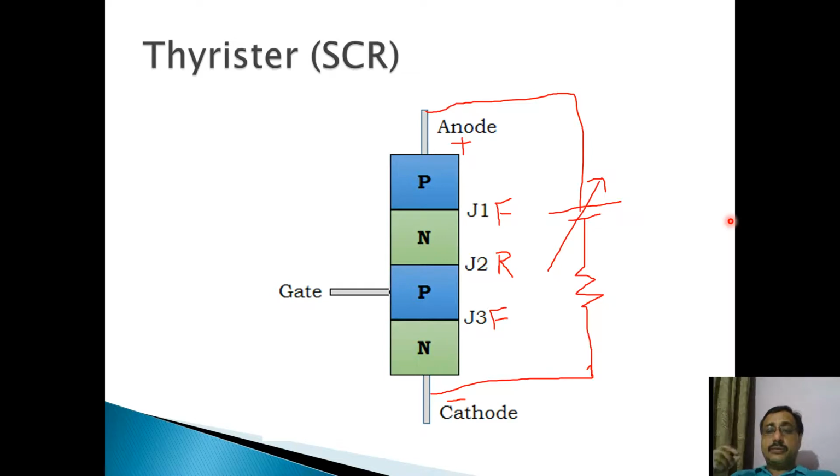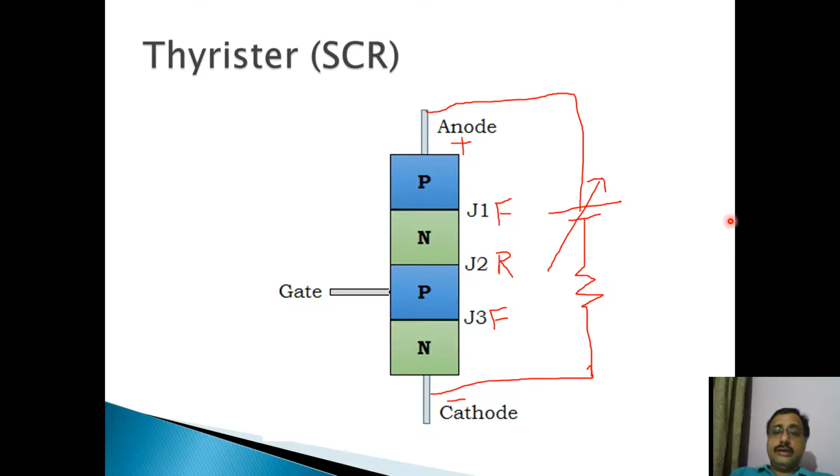When you go on increasing the voltage across the reverse biased junction, the width of the depletion layer goes on increasing, but there is a limit to the voltage every depletion layer can bear. After a particular amount of voltage, this reverse biased junction J2 will break down due to avalanche breakdown. There is one phenomenon called avalanche breakdown. Due to avalanche breakdown, this junction J2 will break down.